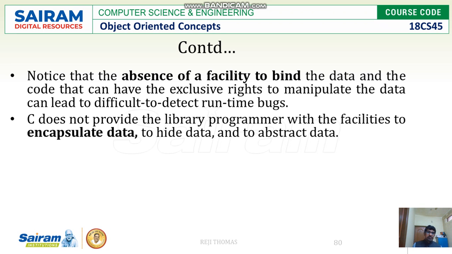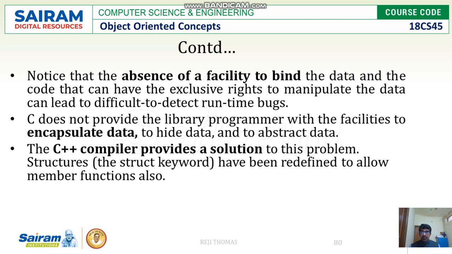The next issue is something called encapsulation, which gives you a data hiding facility and data abstraction. This is also not there, which is lacking in C. And what is the solution? C++ provides a solution in the form of a structure.